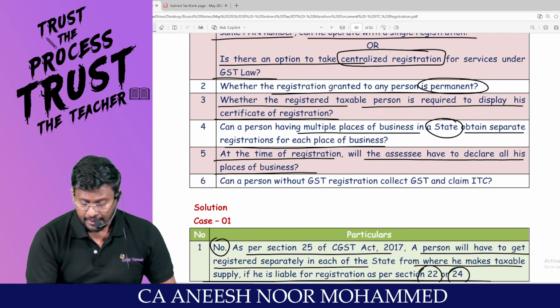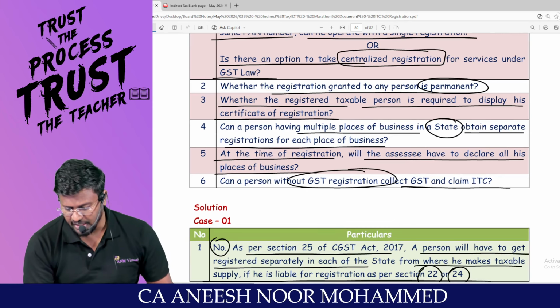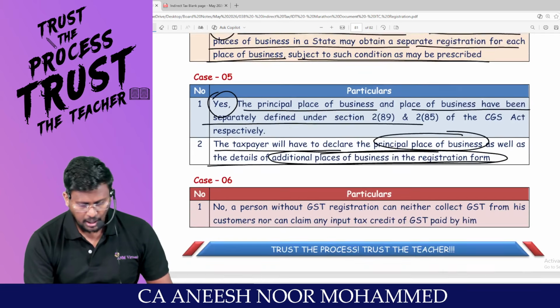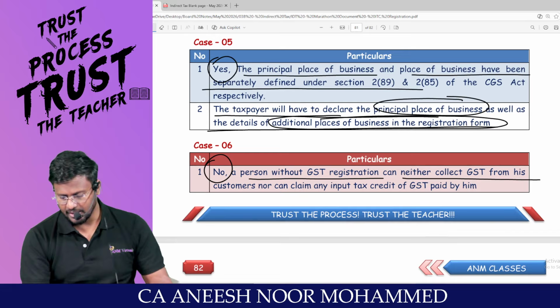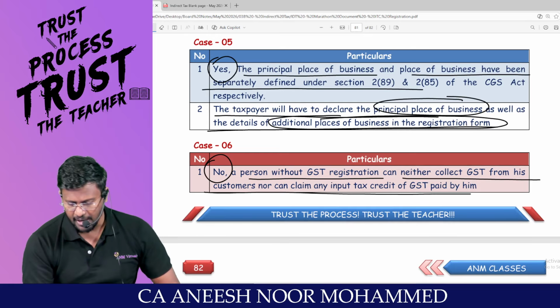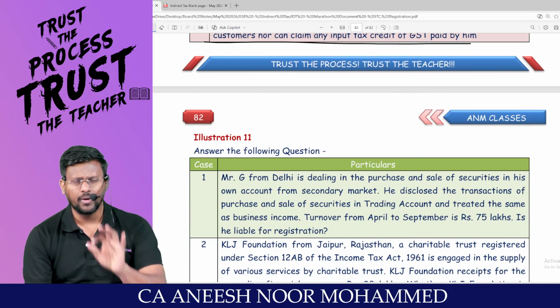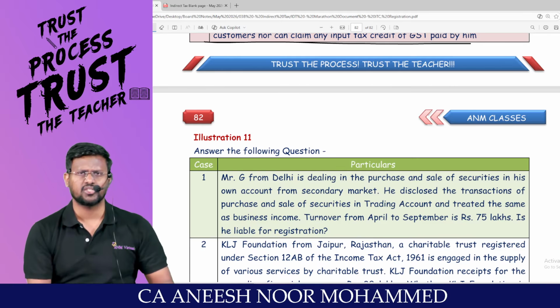The last question. Can a person without GST registration collect GST and claim ITC? No. That is unauthorized collection of tax. A person without GST registration can neither collect GST from his customer nor claim ITC of GST paid by him. A very straightforward, normal registration related question.